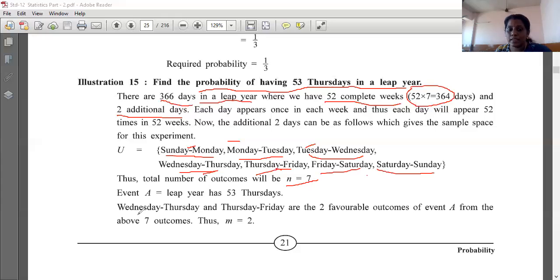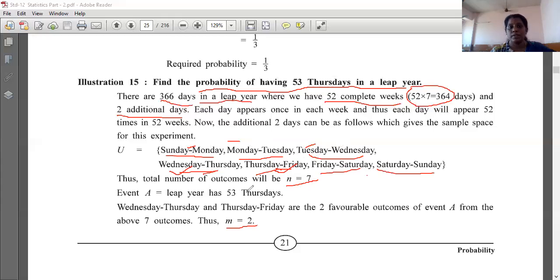Now see in which of these outcomes Thursday is coming. See here: Wednesday-Thursday, Thursday-Friday, 2. So in event A, how many outcomes will come? M will be 2. Okay.